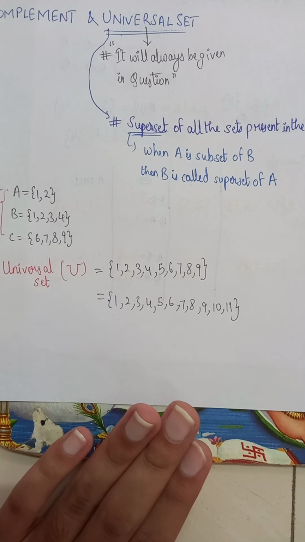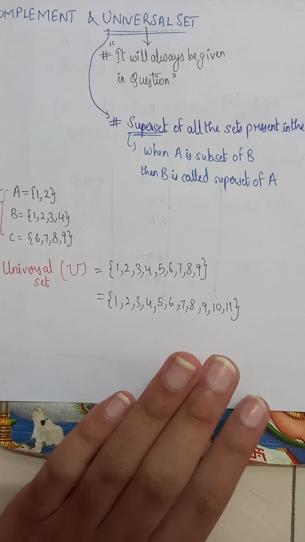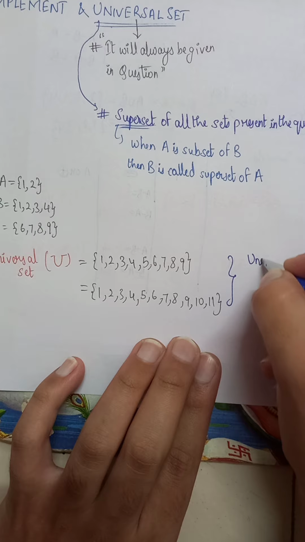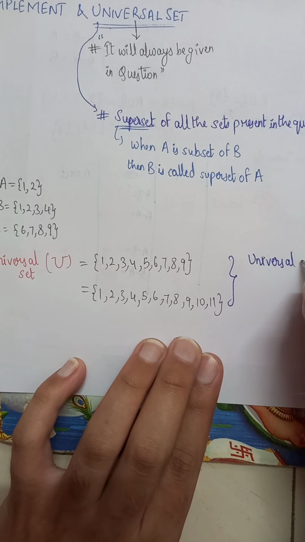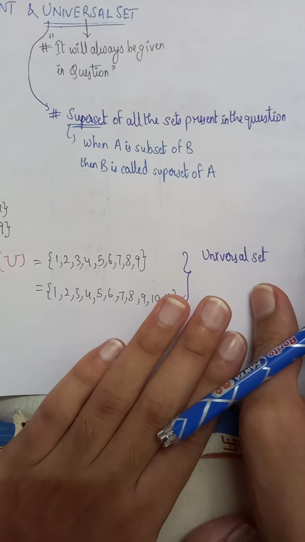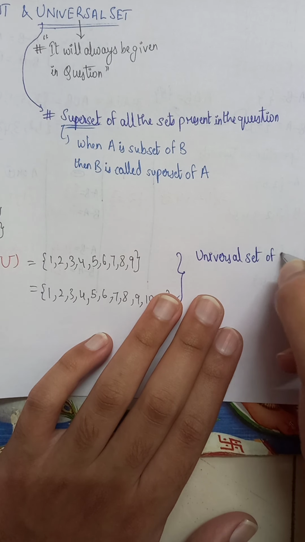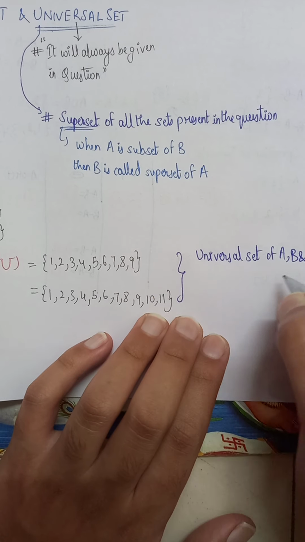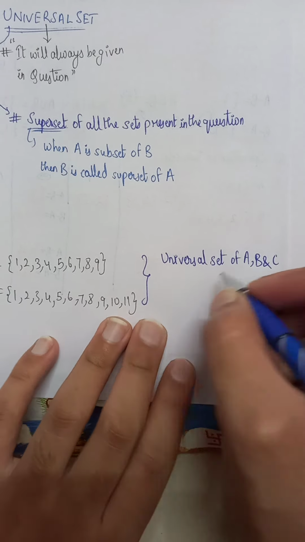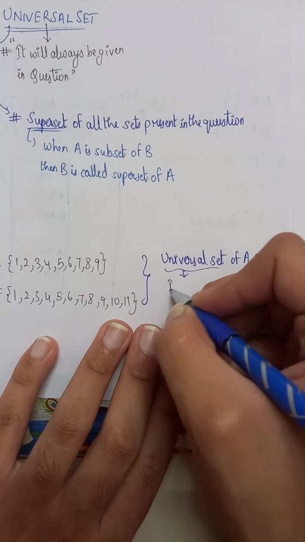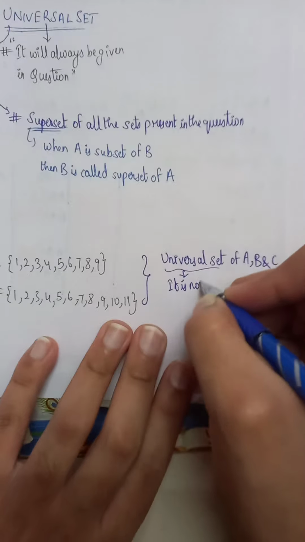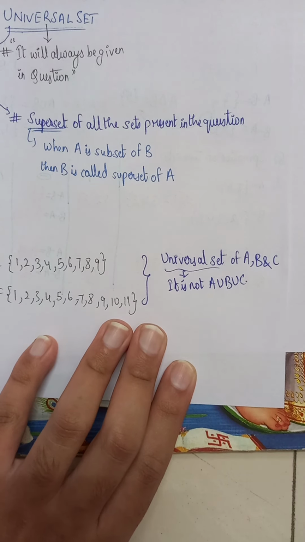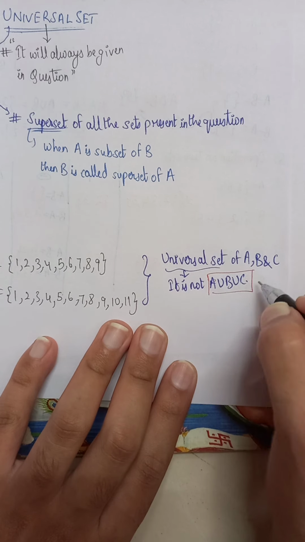Here a small note arises. The universal set of A, B, and C is not A union B union C. If you think that the universal set of A, B, and C is A union B union C, then you're wrong.